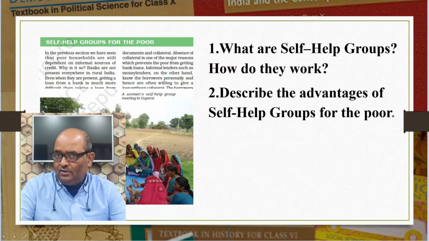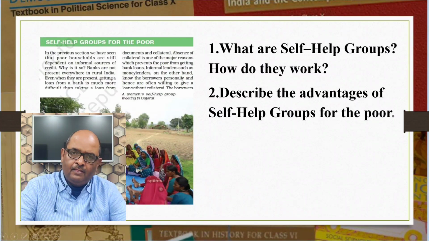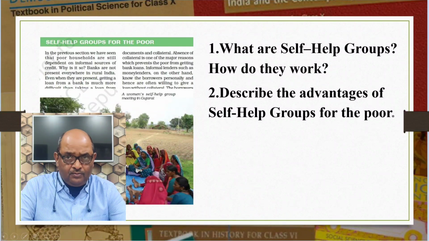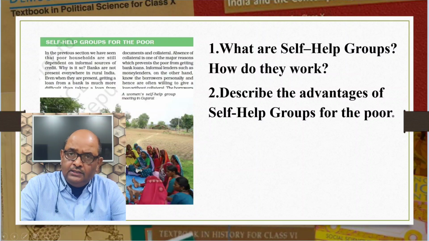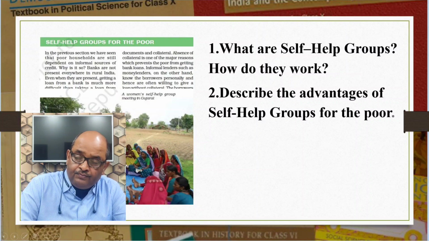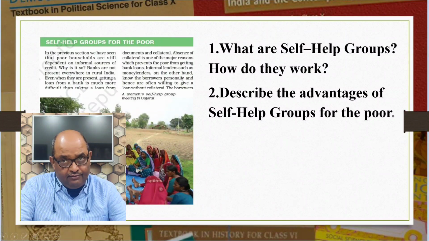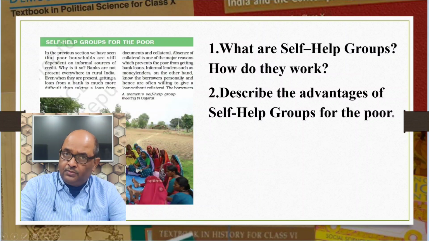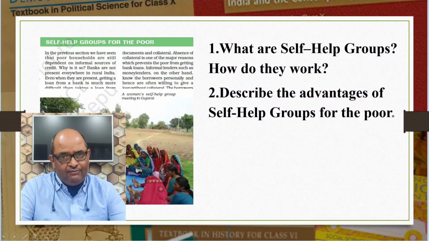Describe the advantages of self-help groups for the poor. First of all, the members get loans from the self-help groups at a reasonable rate. When the group is regular in saving for a year or two, then the group is eligible for getting a loan from the bank. Banks provide loans in the name of the group, and then the self-help group gives loans to its members at a very low rate of interest.